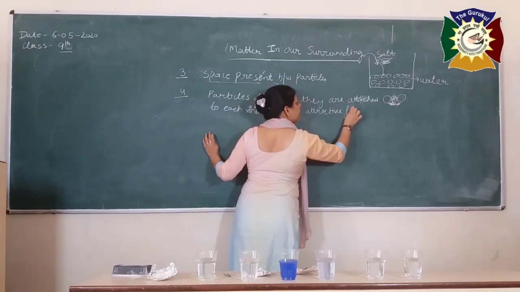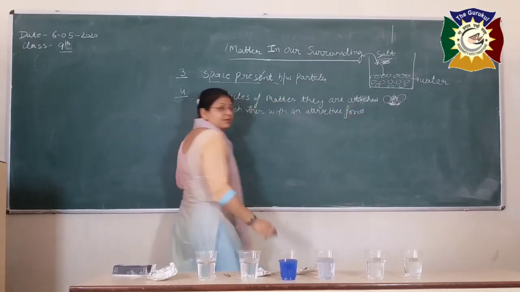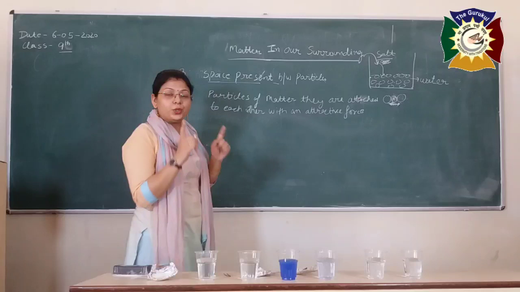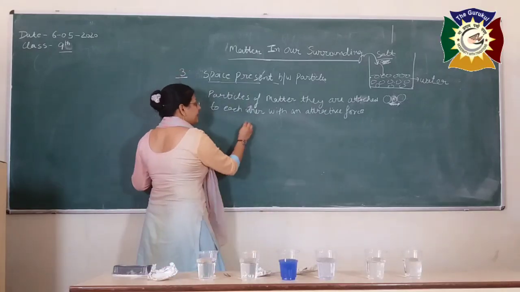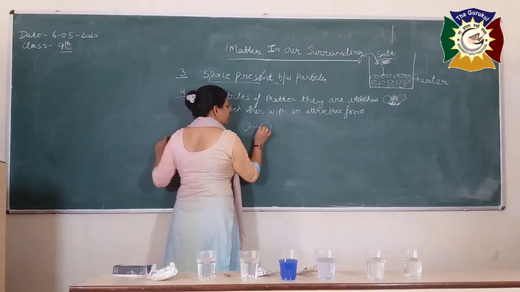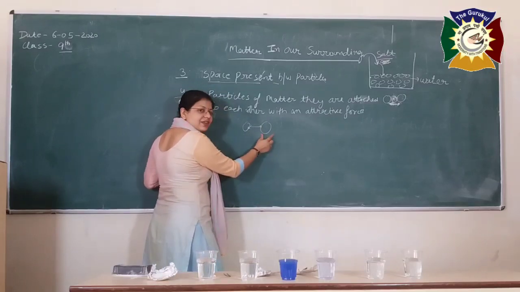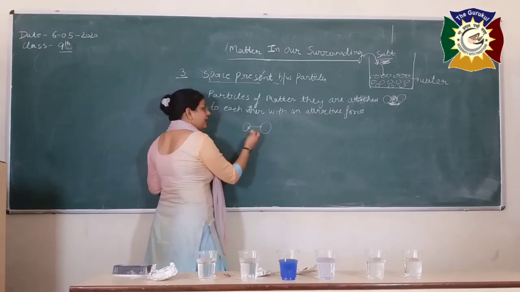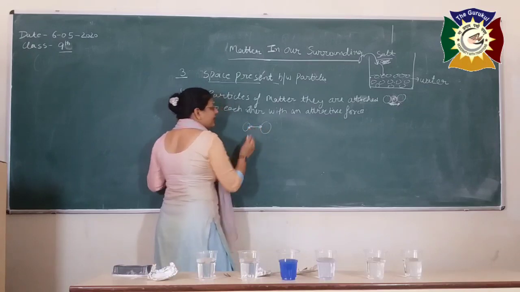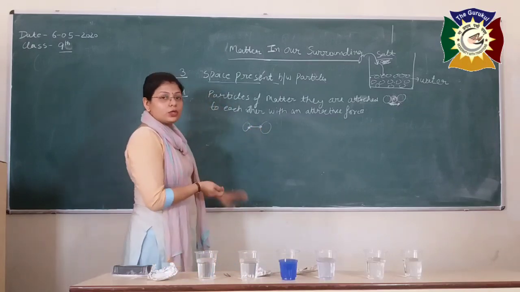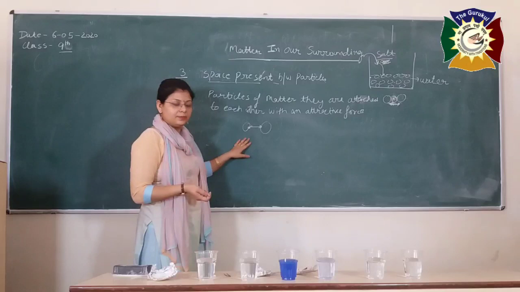So that means there is a force of attraction between the particles of matter. Space is already there. The size is very, very small. And again, they attract each other. How are we going to conclude that they attract each other?